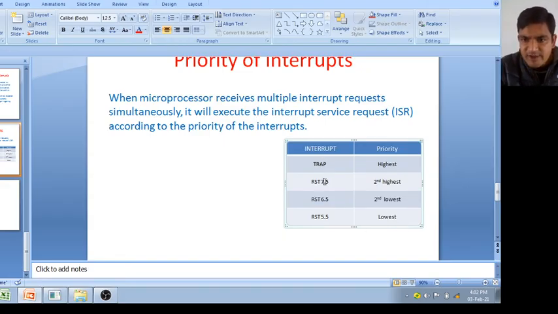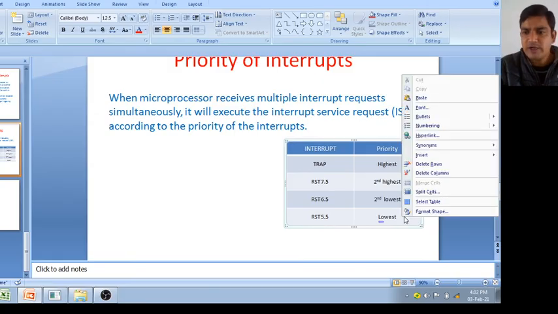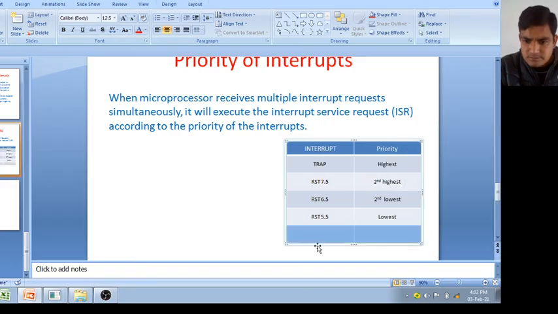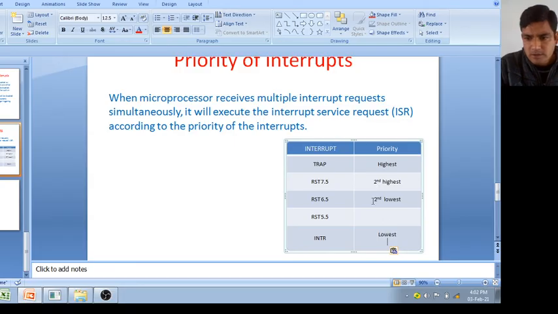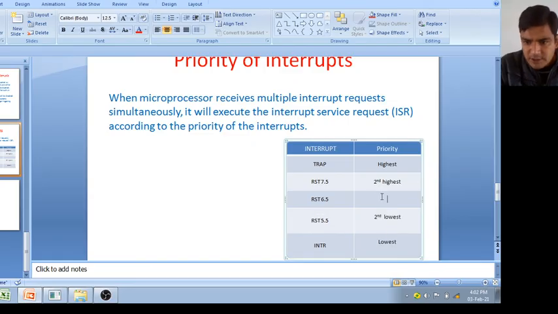Trap, RST 7.5, 6.5, and the lowest priority is INTR. Sorry for the interruption. This is lowest, this is second lowest, this has third highest.